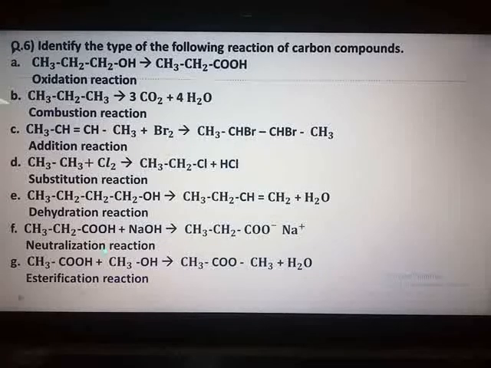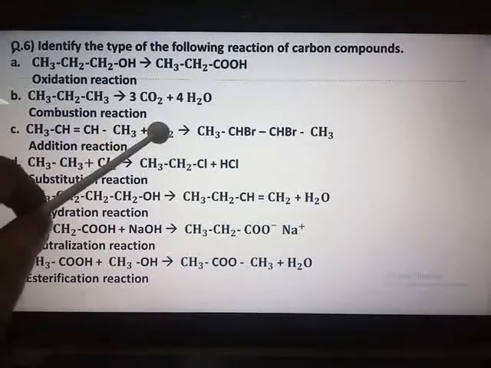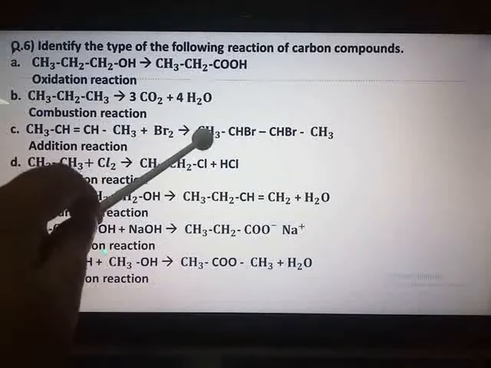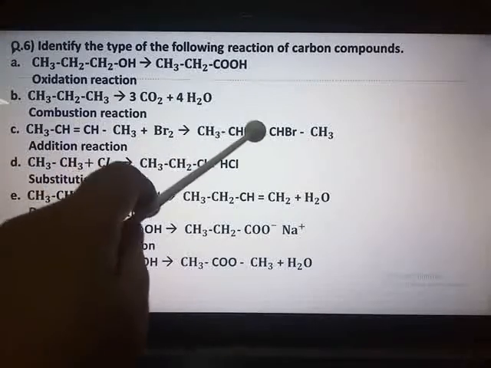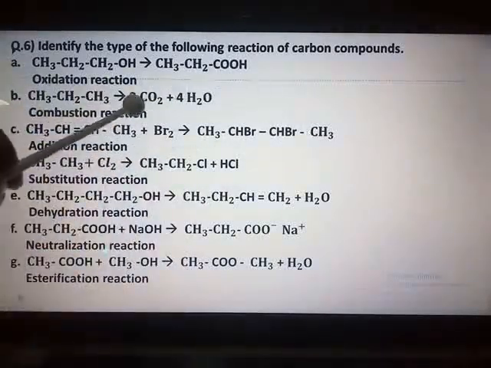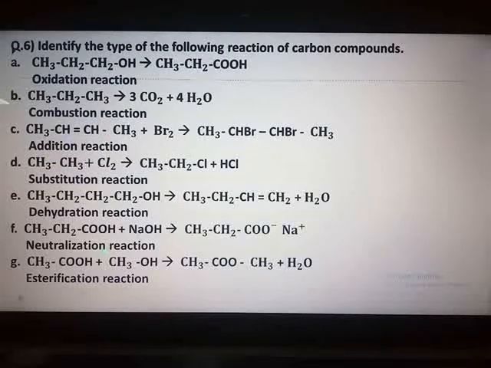The third one, CH3CH=CHCH3 plus bromine forming CH3CHBrCHBrCH3. Here you can see something is getting added. So it is an example of combination reaction or addition reaction for carbon compounds.